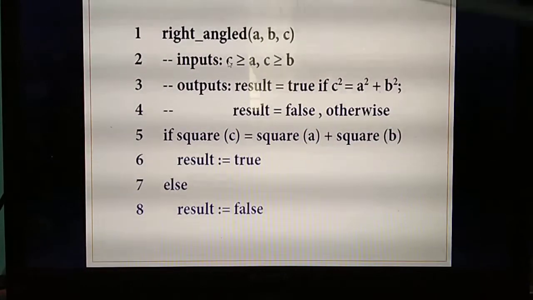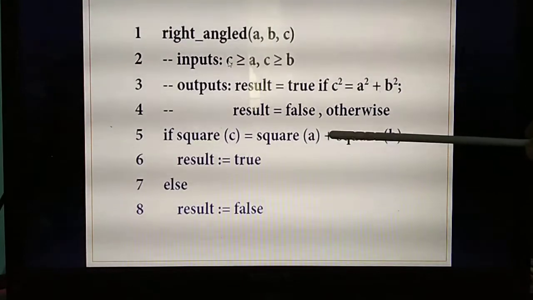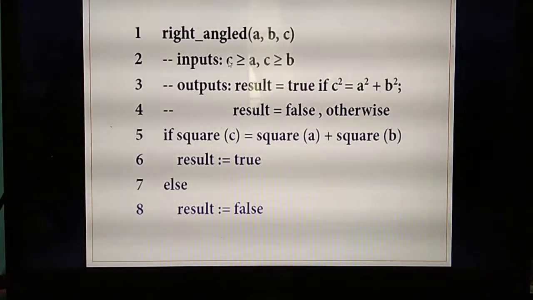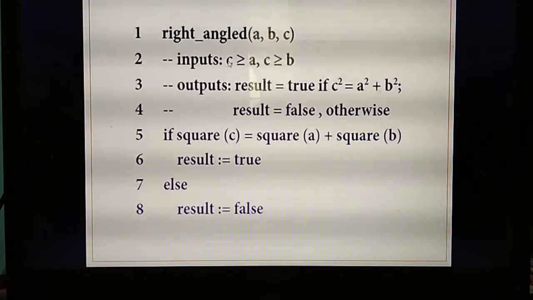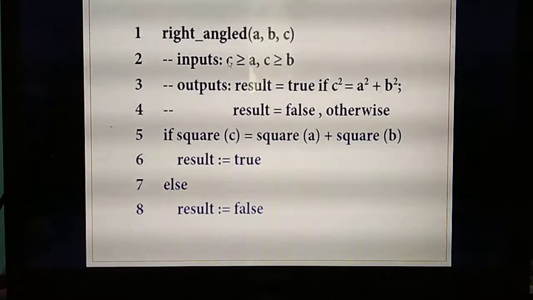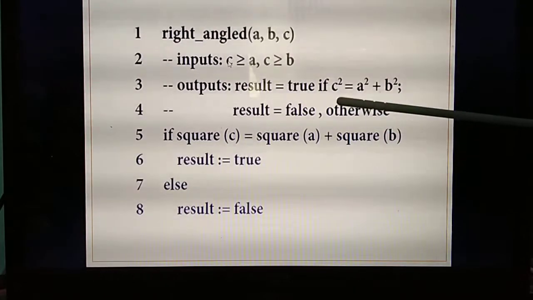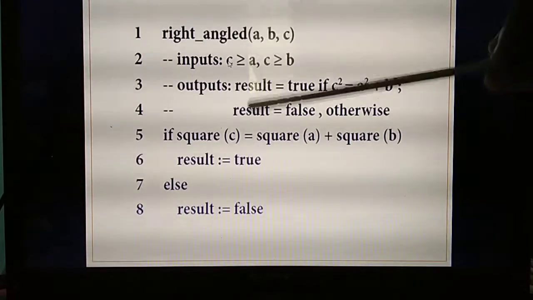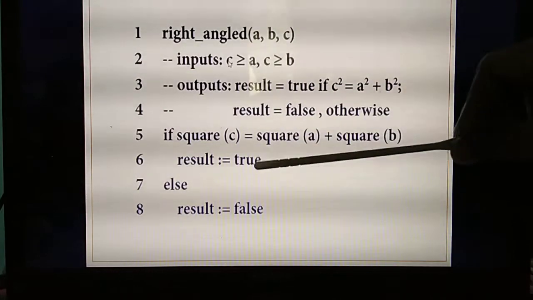The same thing they have given in English words. Square of c equal to square of a plus square of b. When it executes, if the result is true, else the result is false. Understand? So the name of the algorithm is right angle, with 3 variables a, b, c. The condition is if the value of c is greater than a and b. If this result is true, you calculate c square equal to a square plus b square. If the result is false, you return false. The same thing is written in words: if square of c equals square of a plus square of b, when it executes, the result is true. Otherwise, the result is false. Okay.